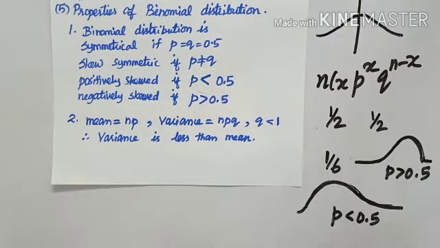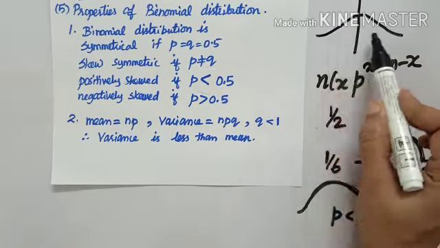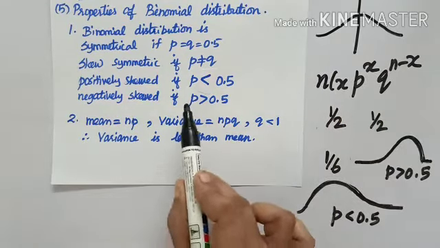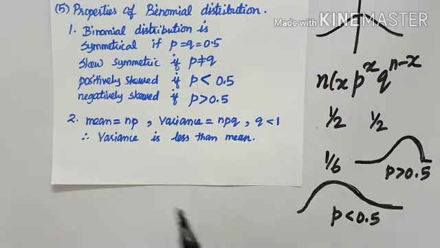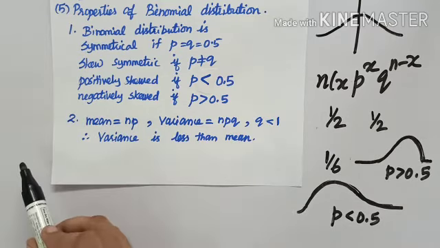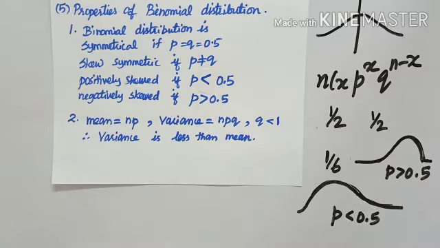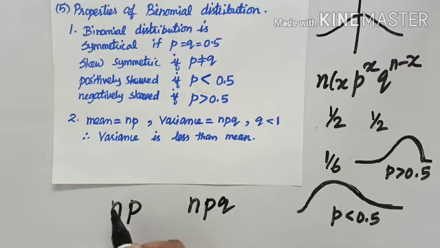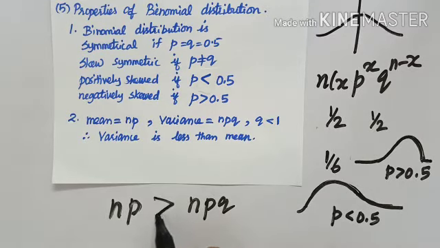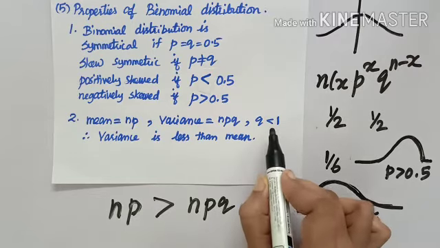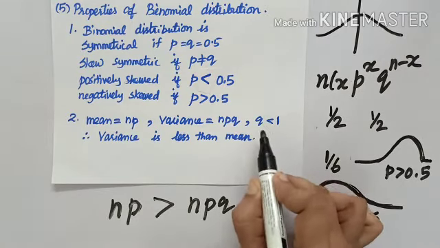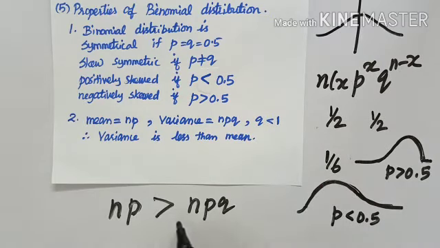So binomial has these conditions. Symmetrical when p and q are equal to 0.5. Positively skewed when p is below 0.5 and negatively skewed if p is above 0.5. The mean, as we discussed earlier, is np and the variance is npq. Now tell me which is bigger, np or npq? This is product of two terms, this is product of three terms, but still np is bigger because q is a number which is below 1. So, np is greater than npq.